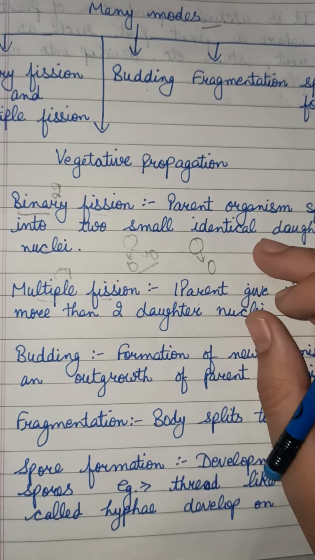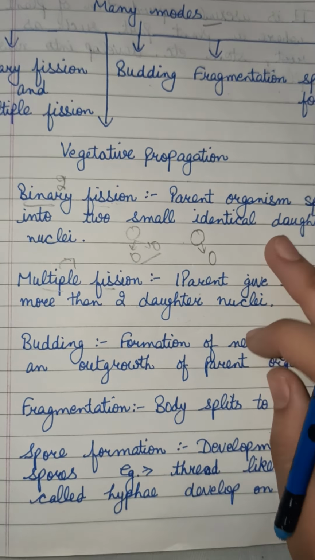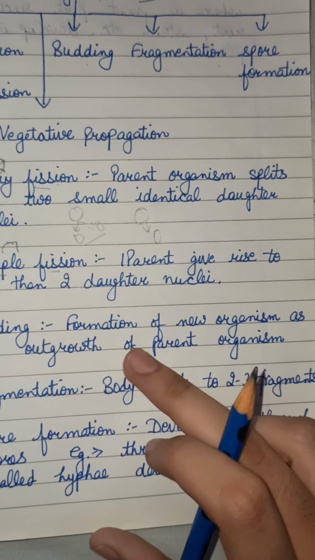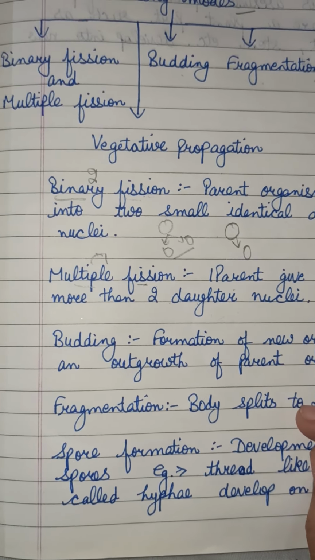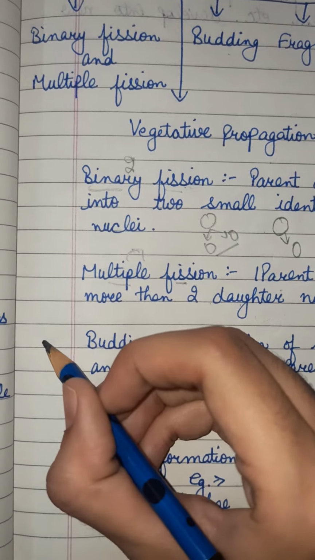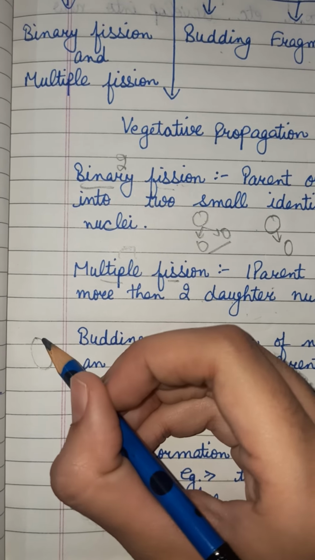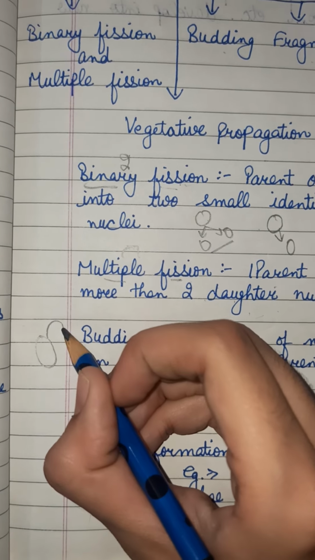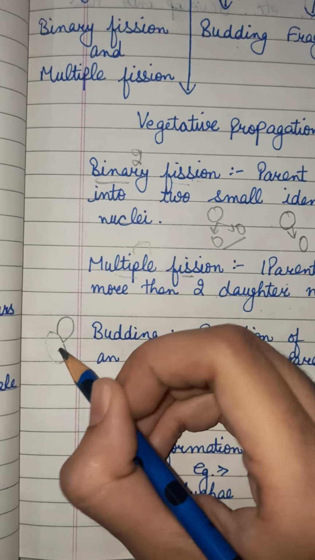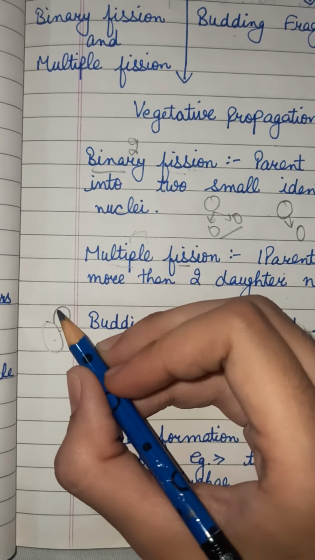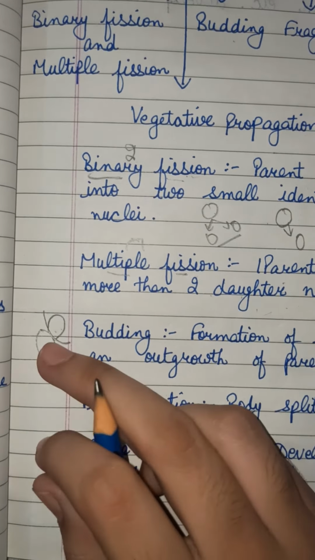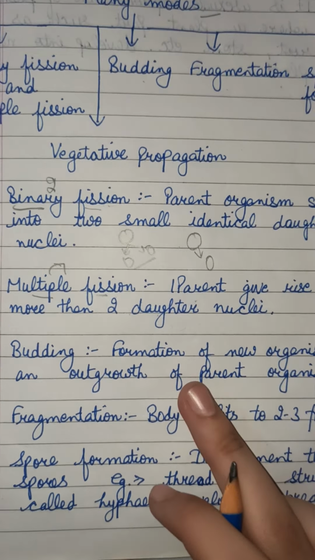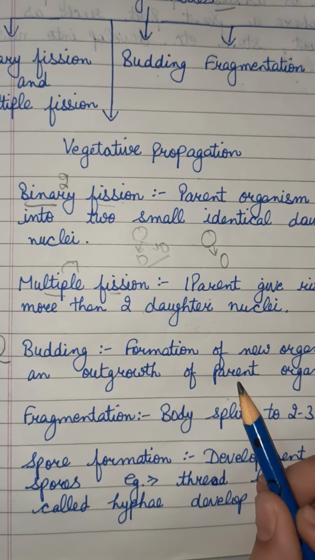Here we can see our definitions. So now, budding: formation of a new organism as an outgrowth of the parent organism. Like here, one parent organism is there. Now a new organism will develop as an outgrowth of the parent organism, and when it is mature, it will get split from the parent organism like this. Examples are yeast and hydra.